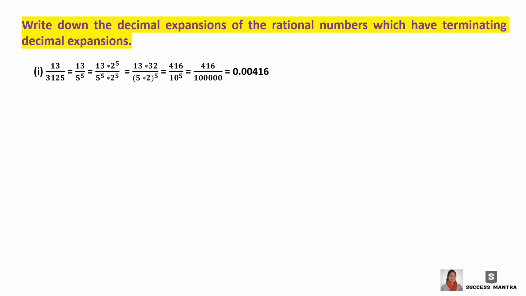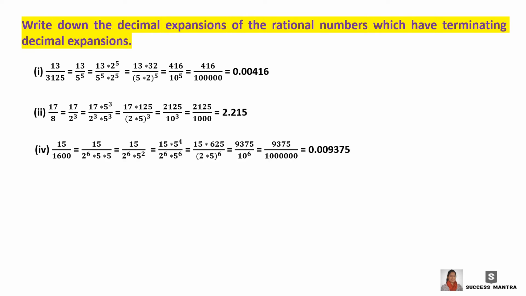So there should be 5 points next to the decimal point. So it is 0.00416. Now the next one is 17 by 8. 17 by 8 can be written as 17 by 2 cube. So here 5 is missing. So multiply numerator and denominator with 5 having the same power of 2. So multiplying with 5 cube, numerator and denominator, rearranging, we get 2125 by 1000, that is 2.125.